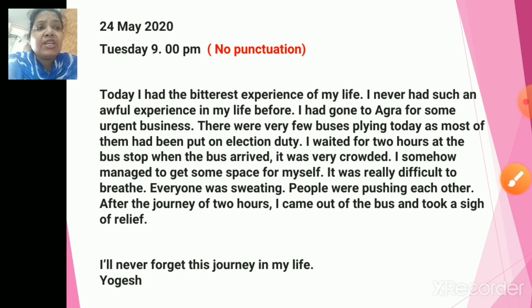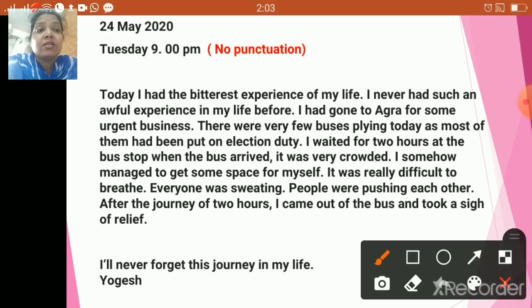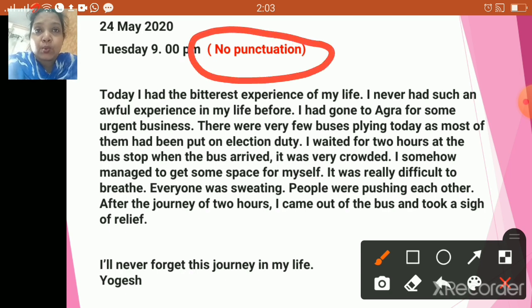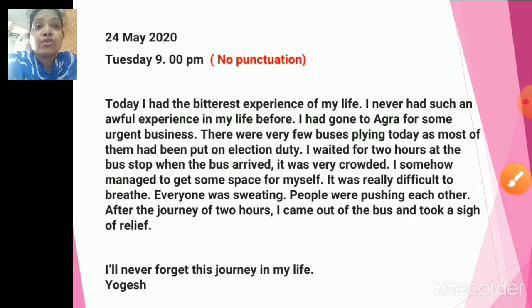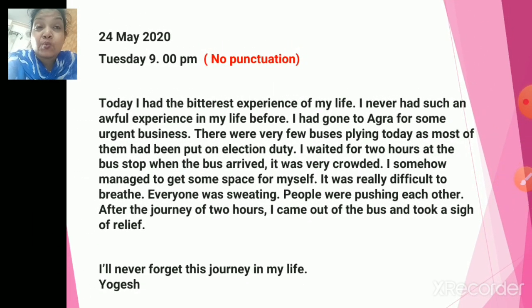Children, make sure that whenever you are specifying the date, day and time, no punctuation has to be used. If you check over here, there is no punctuation being used. This is very, very important, children. Make sure that punctuation is not used whenever you are making a diary entry.